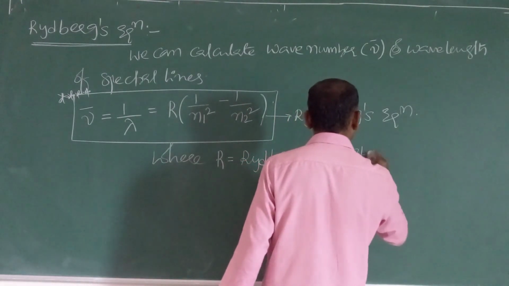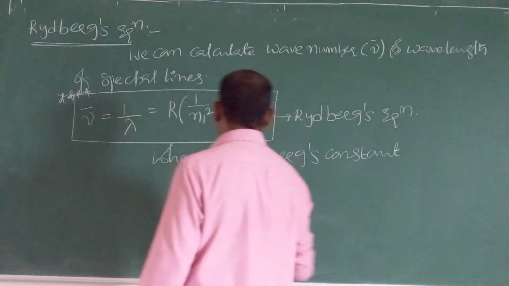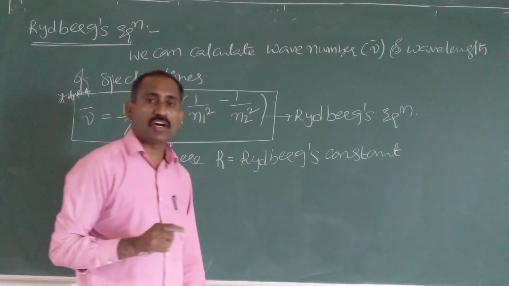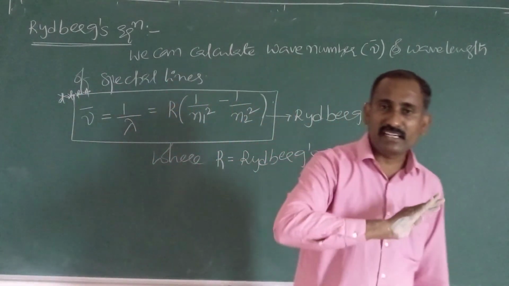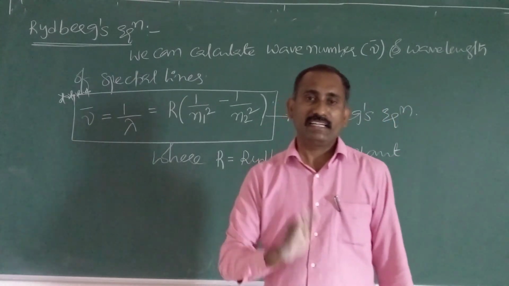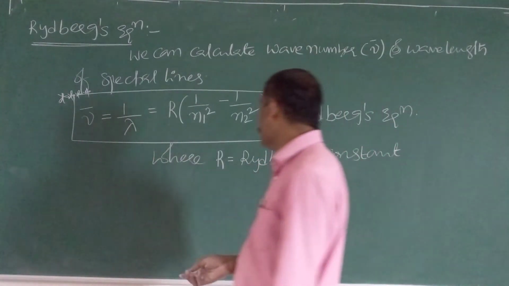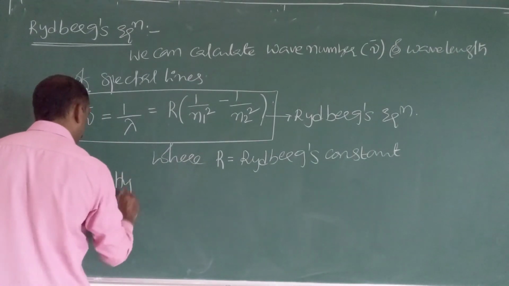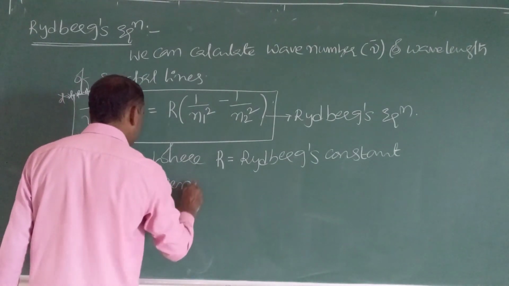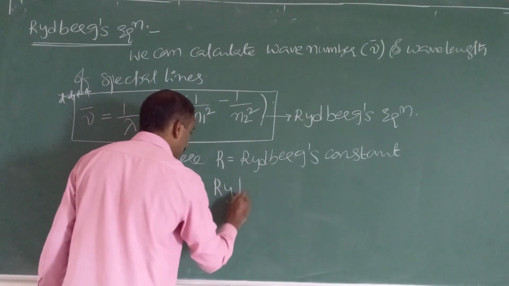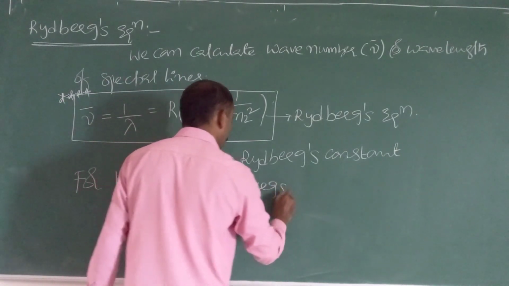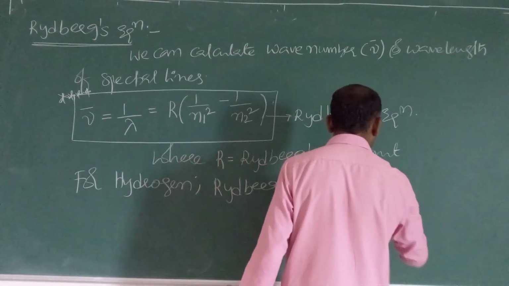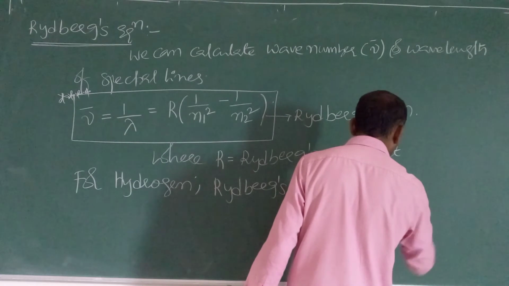This Rydberg's constant is different for different elements. For all elements, Rydberg's constant is not the same. For hydrogen, the Rydberg's constant value is denoted as RH.